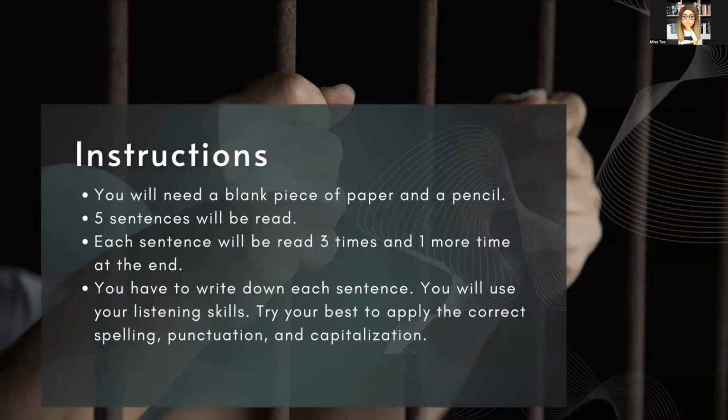The instructions for this activity: you will need a blank piece of paper and a pencil or a blank document to type into. 5 sentences will be read. Each sentence will be read 3 times and 1 more time at the end. You have to write down each sentence exactly as you hear it, and you will use your listening skills to do that. Try your best to apply the correct spelling, punctuation, and capitalization.